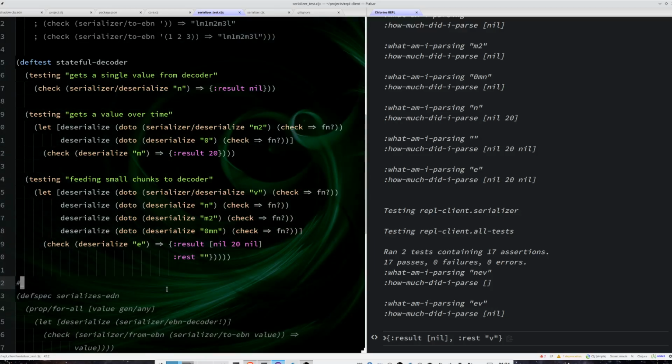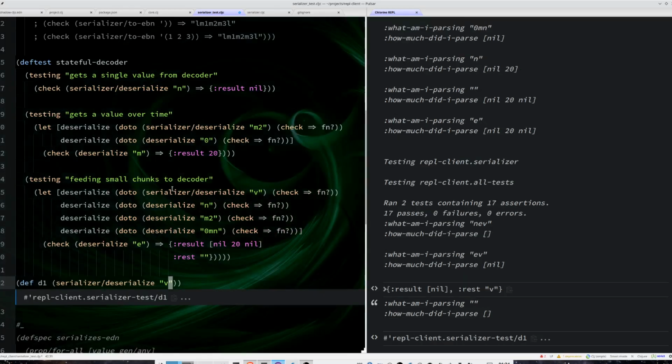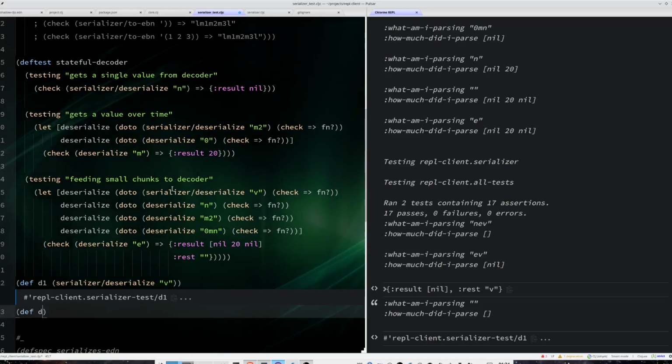Okay, this is a stateful parser. Basically, it does have state, but at the same time it's immutable, meaning that each step is self-contained and it does not use mutability in any way. This opens the possibility for a lot of interesting stuff. So let's see one of these. Let's define a deserializer 1, and this is the start of a vector. And now let's start a deserializer 2, that's deserializer 1 with some kind of number. Let's say M2.